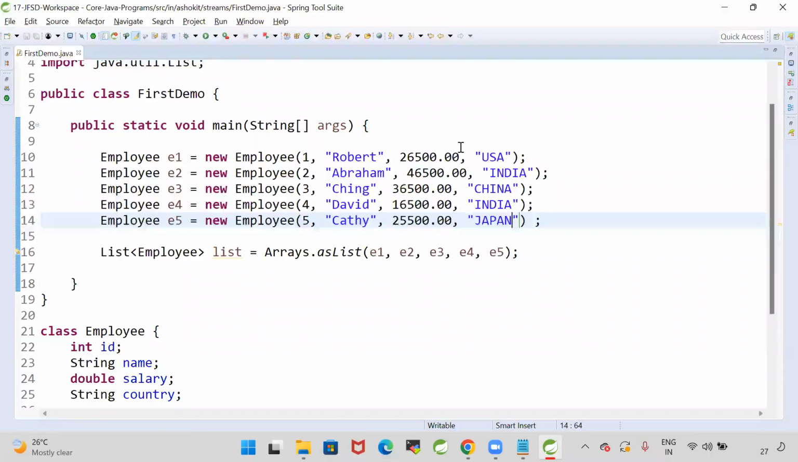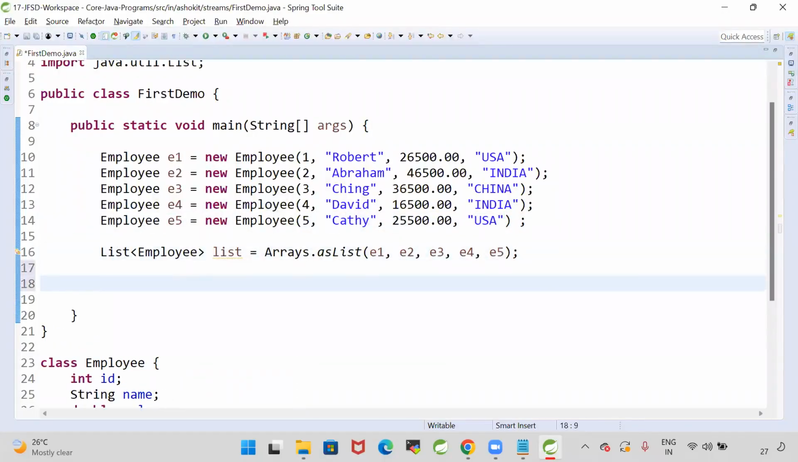Okay, right. So here I have taken 5 employees. They are having countries. ID available, name available, salary available, and country is also available. Or else let's give Kathy as USA. Okay, 2 Indians, 2 US, and 1 China. I have the data. Now I want to perform group by operation on this data.